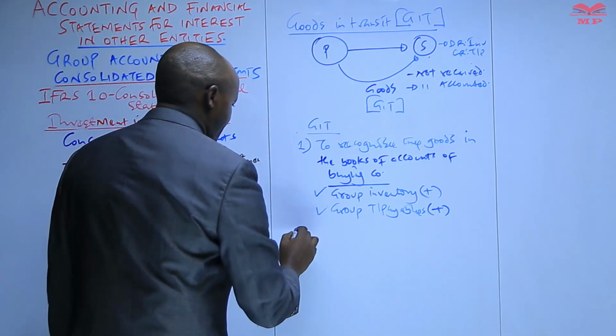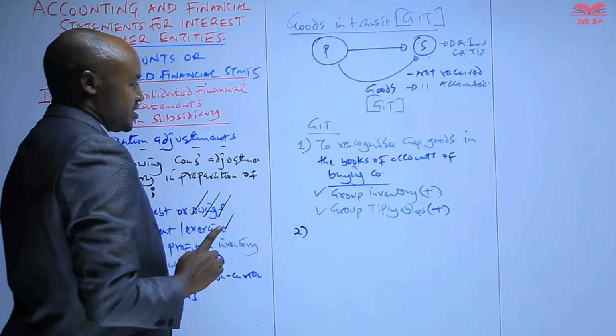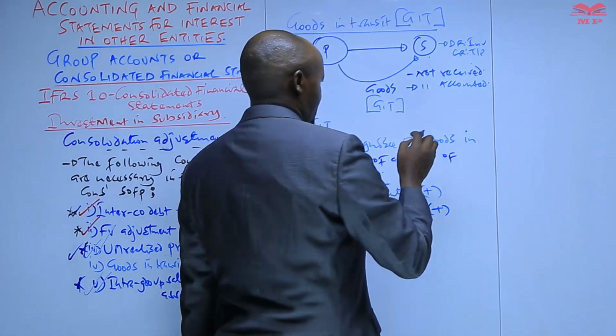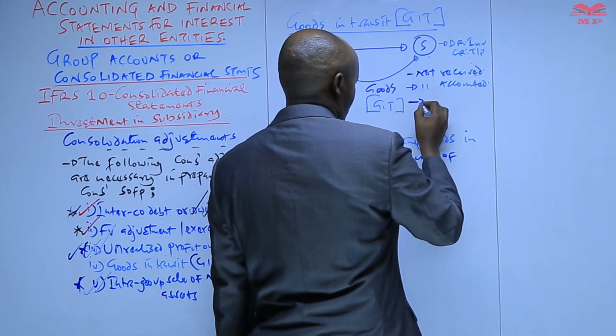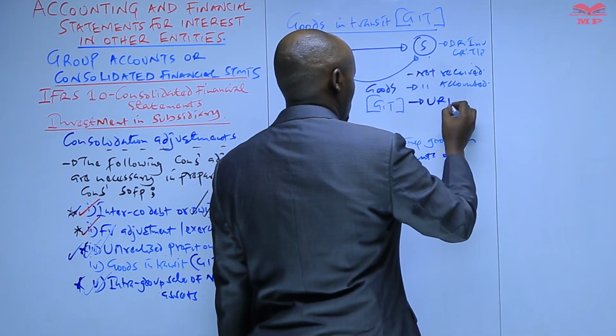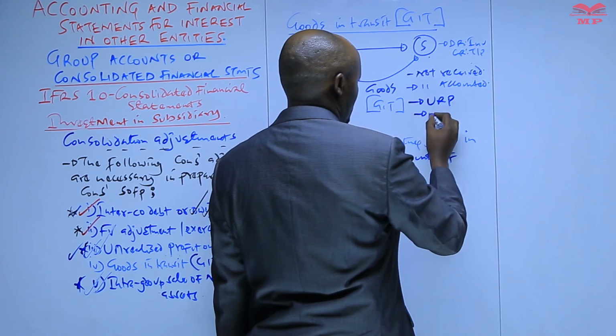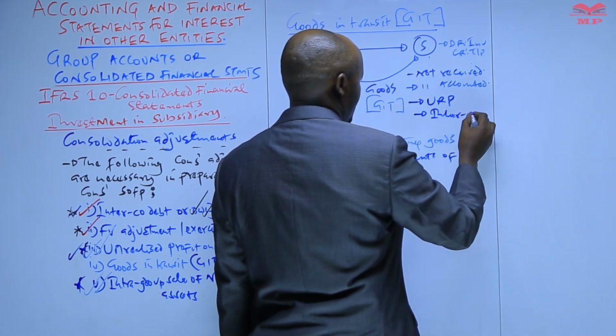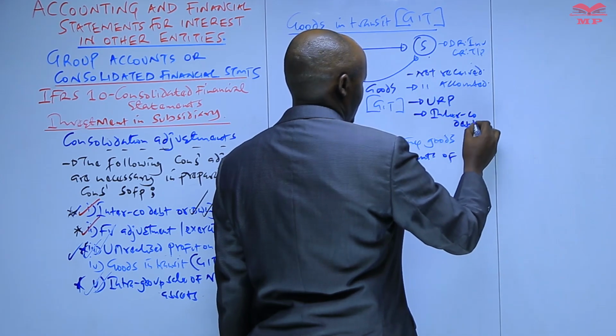Number two, these goods will also give rise to two other adjustments. Number one, they give rise to something called the unrealized profit, and also they give rise to something called the intercompany debt.